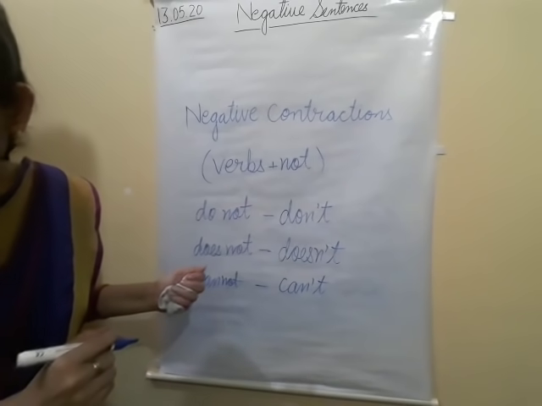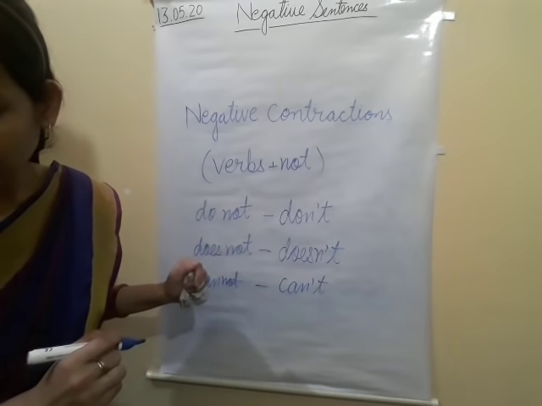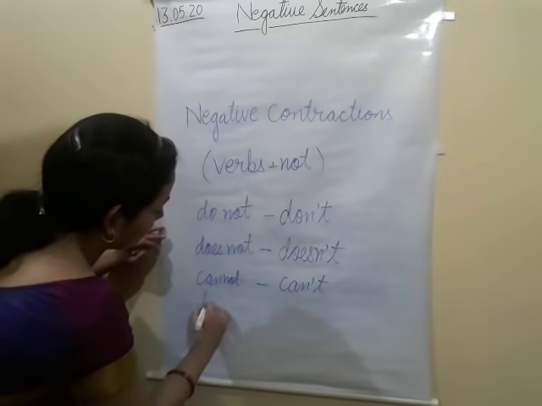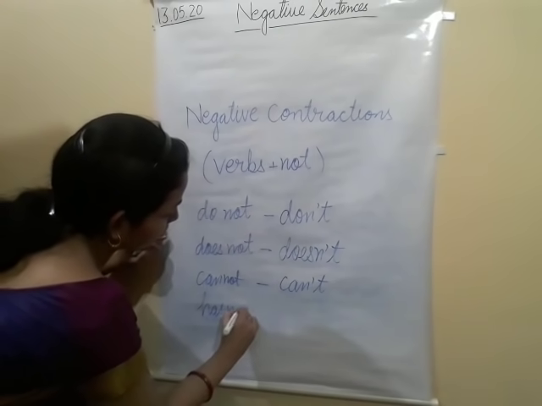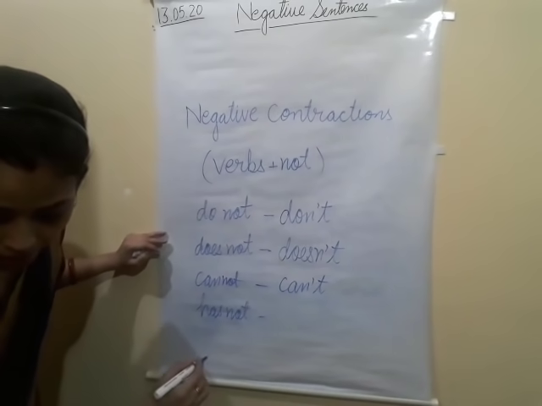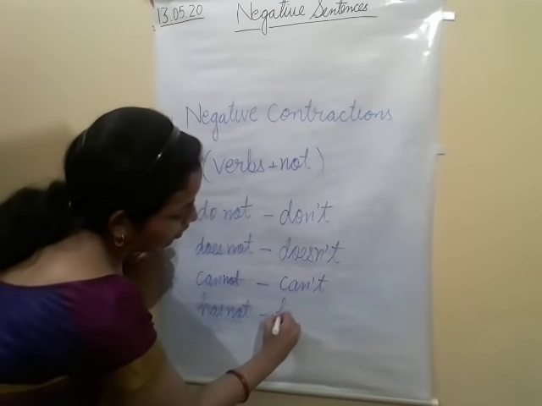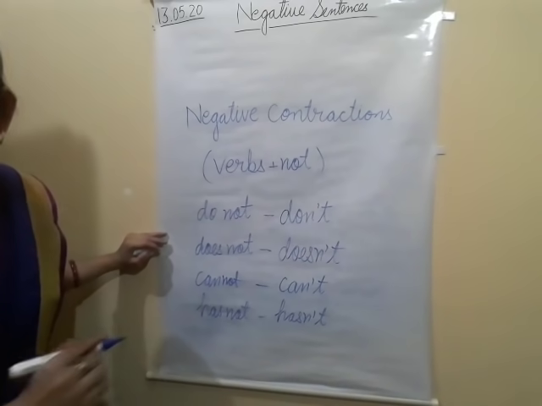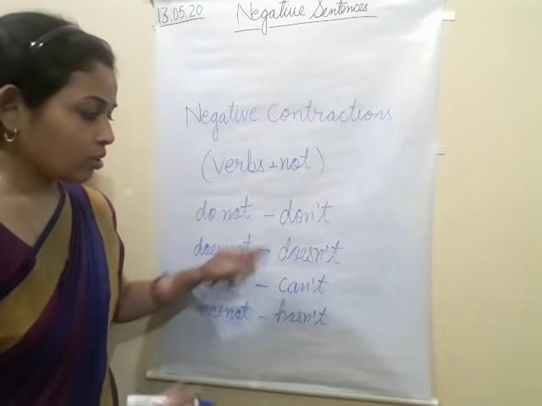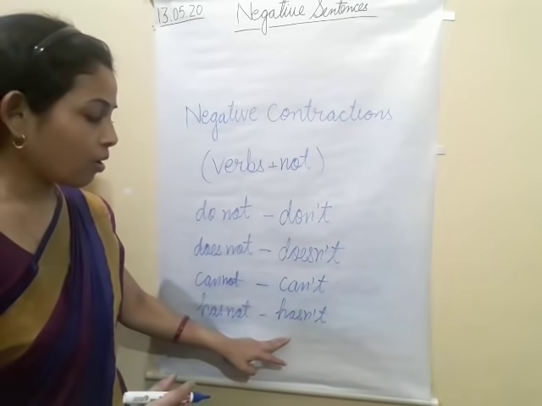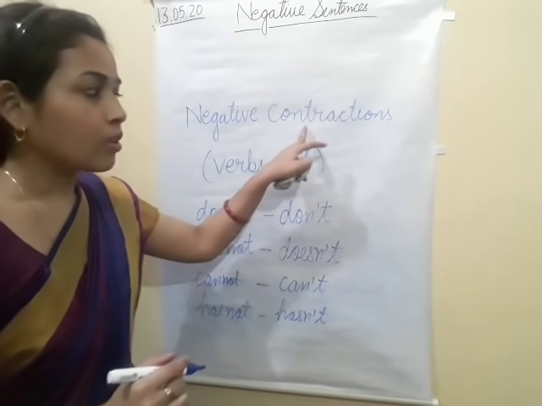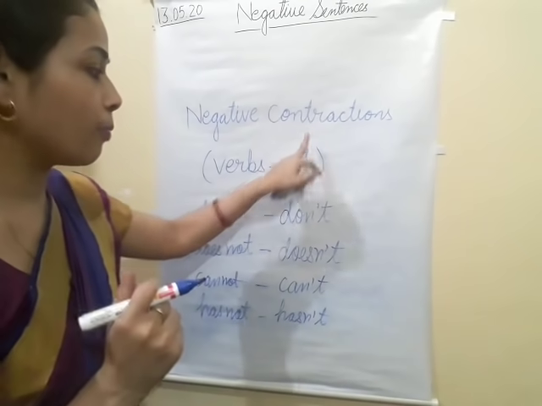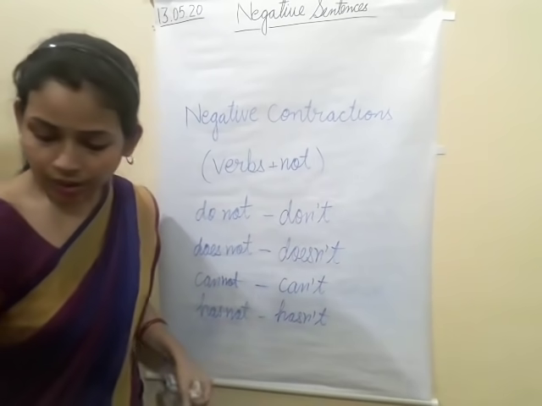Now the next one I am going to write here: "has not." The contraction form will be "hasn't." So these are the contraction forms I have written here. Contraction means the shortened form. We change it in this way.